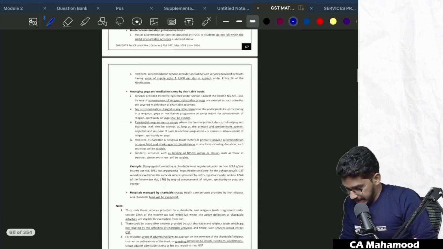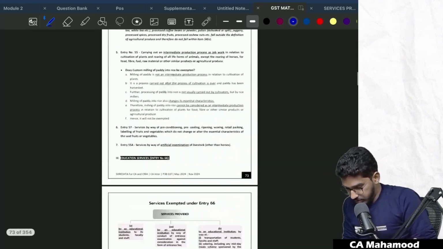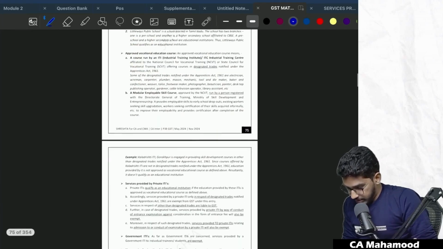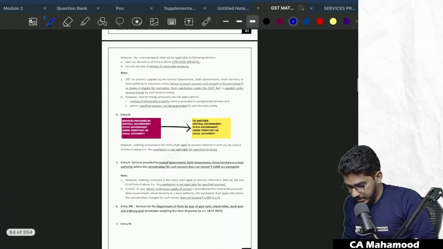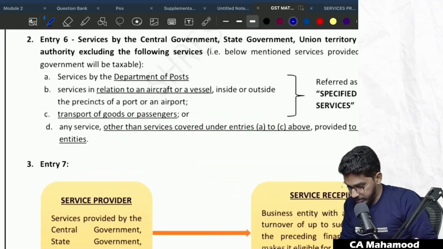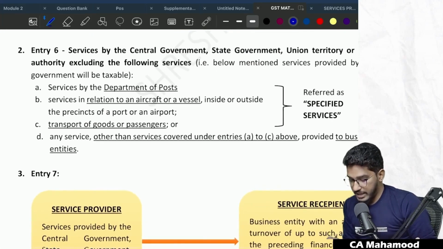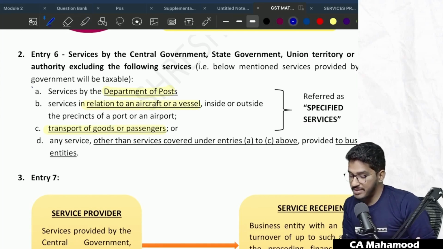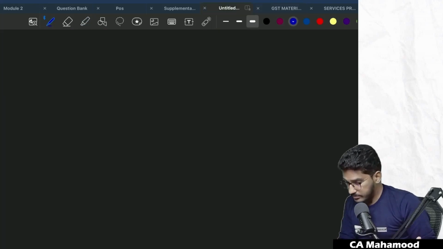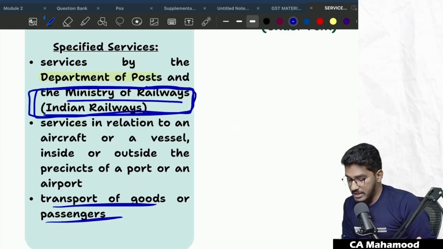If you go to the exemptions chapter, where the government related services are, just give me a moment, I will show you. I want you to understand the amendment in the correct perspective, so that's why I'm very much interested here. Previously, under specified services, they used to say services by the Department of Post, services in relation to an aircraft or vessel, transportation of goods or passengers. Earlier there used to be 3 categories under specified services. Now they have added one more. What is that one more? Services by the Ministry of Railways.